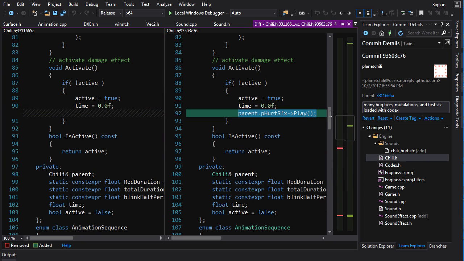Now I remember why I added the static random number engine to the sound effect class. It's because I didn't want to add a random number engine to every entity like poo or chili. So now I can play without passing a random number engine.